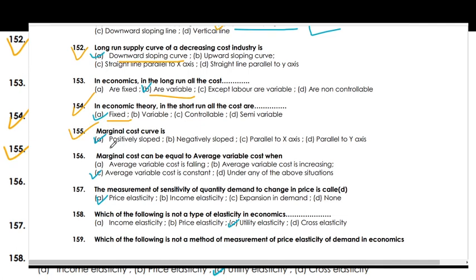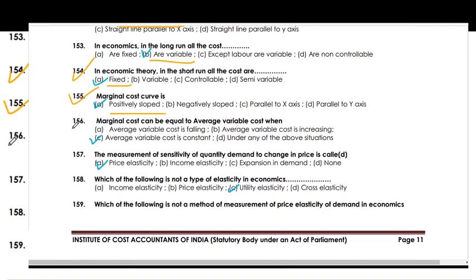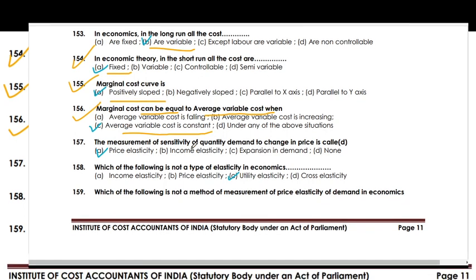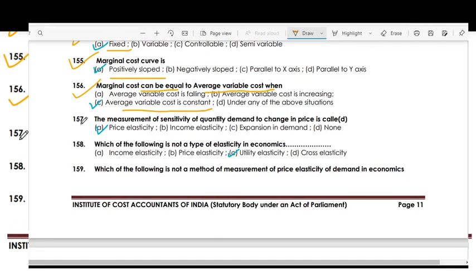Marginal cost curve is positive sloped. Marginal cost curve can equal average cost curve when average variable cost is constant. The measurement of sensitivity of quantity demanded to change in price is called the price elasticity. Which of the following is not a type of elasticity in economics?